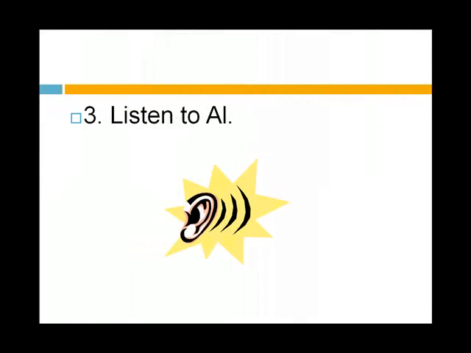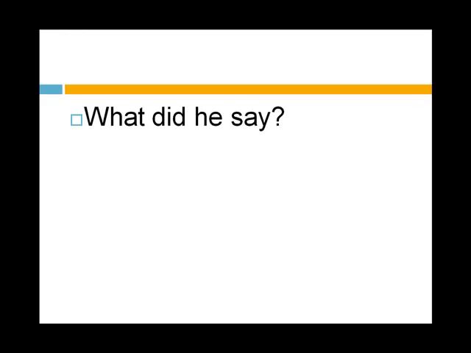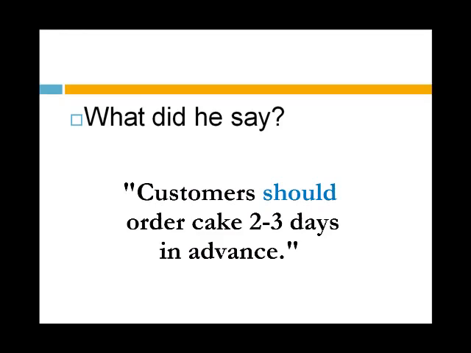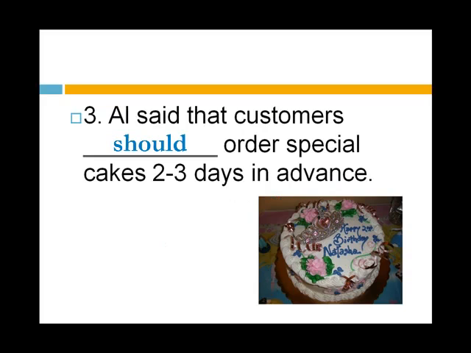Listen now to Al. I asked how far in advance someone had to order a cake. Customers should order cake 2 to 3 days in advance. What did he say? Here are his words. How would you report them? Al said that customers should order special cakes 2 to 3 days in advance.